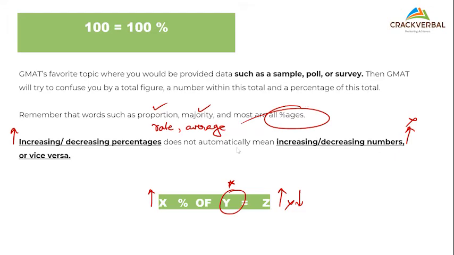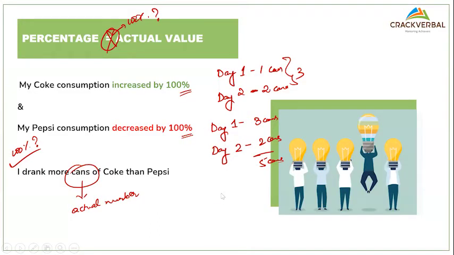Okay, so in your last question, Pepsi decreased by 100%. Yes, it can be 0 also. I was just giving you an example here. Suppose the total number of cans becomes 0 for that matter.